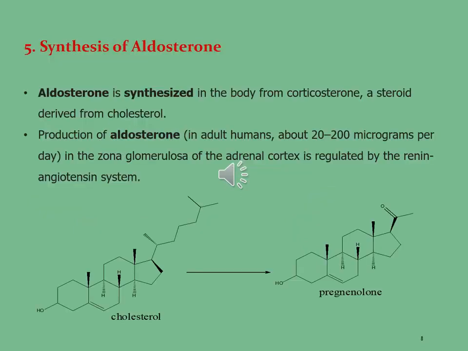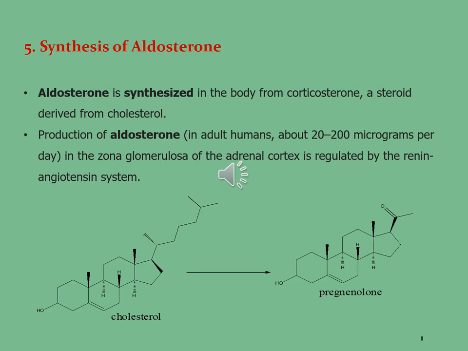Synthesis of aldosterone. Aldosterone is synthesized in the body from corticosterone, a steroid derived from cholesterol. The production of aldosterone in adult humans is about 20 to 200 micrograms per day in the zona glomerulosa of the adrenal cortex, regulated by the renin-angiotensin system.